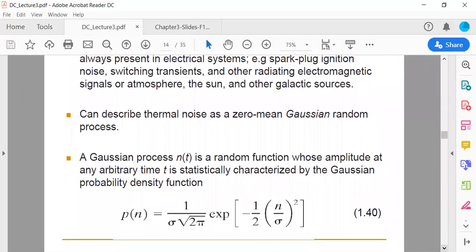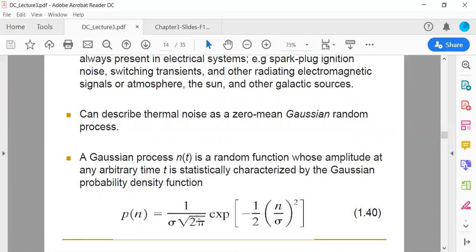Please remember that we are describing thermal noise as a zero mean Gaussian random process. Then we are defining a Gaussian process n of t as a random function, and this random process is going to be characterized by the Gaussian probability density function that is given here.